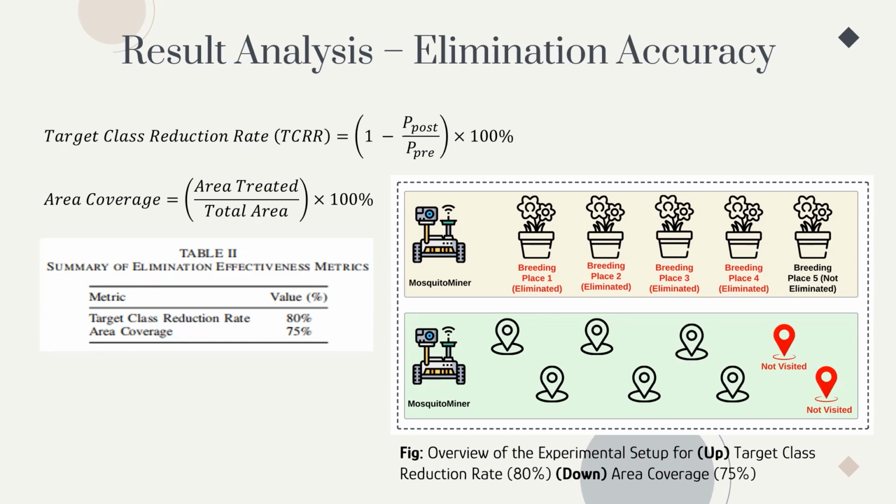Another one is area coverage, which examines the area coverage capability of the rover. To do this, we incorporated a predetermined path within our experimental setup, marked by 8 nodes or checkpoints. The success of the navigation was measured by the rover's ability to reach these points without manual intervention. The rover successfully reached 6 out of 8 checkpoints, which gives a 75% success rate in area coverage.